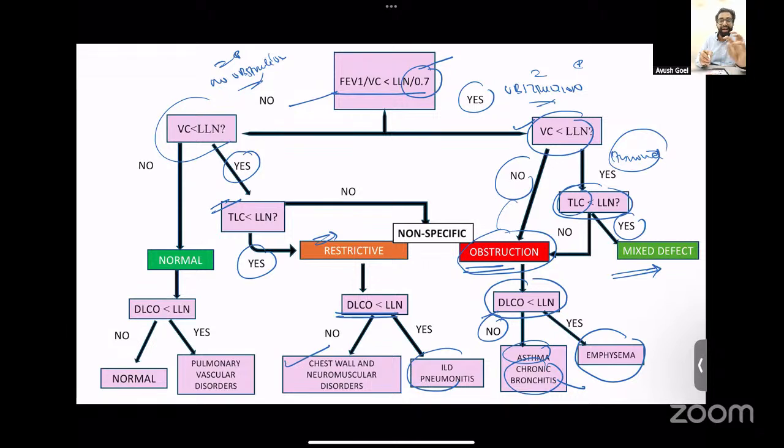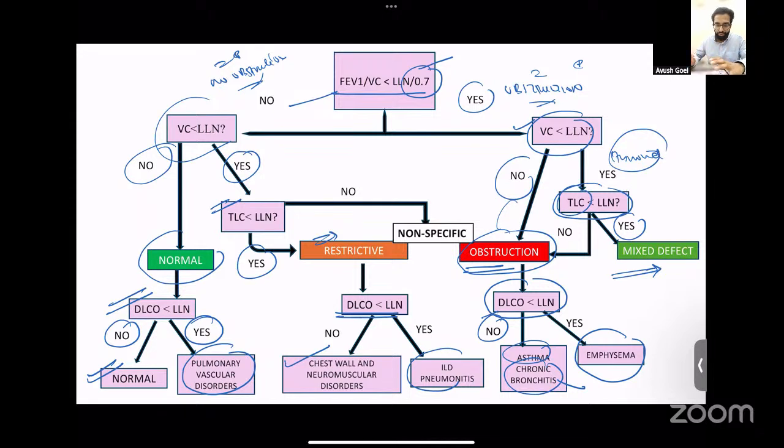If suppose the vital capacity of the patient was normal, the ratio was normal, this means that the spirometry is normal. There is no problem at the parenchymal level, but this does not necessarily mean that the patient is normal. You have to look at the DLCO. If the DLCO is also normal, so normal spirometry, normal DLCO, then you call this patient normal. But if the DLCO is low with a normal spirometry, then what you are dealing with is an isolated pulmonary vascular disorder like pulmonary hypertension. So isolated low DLCO, think towards pulmonary hypertension.